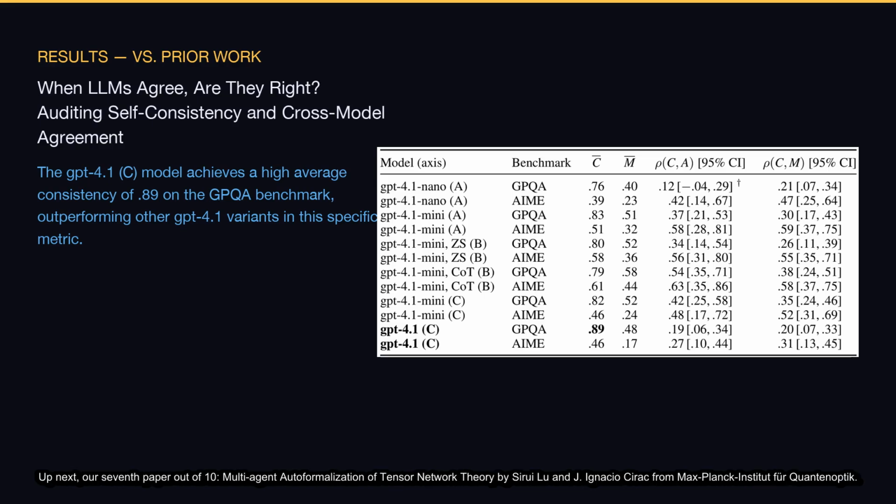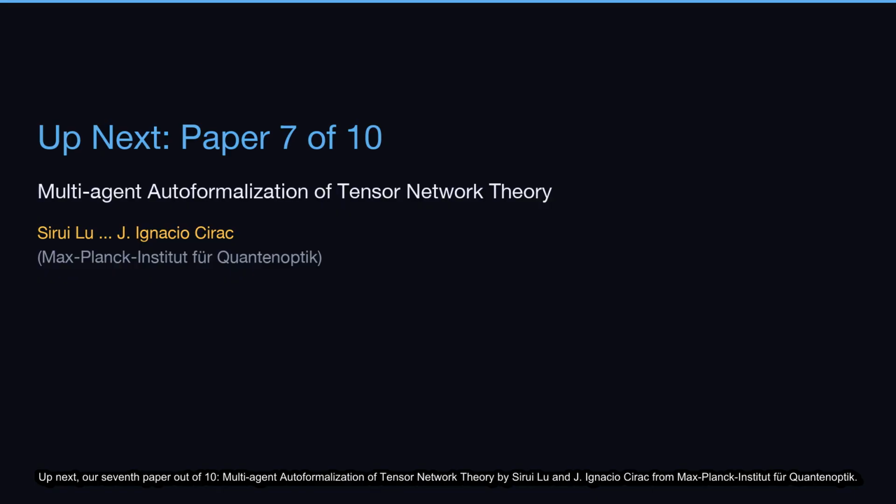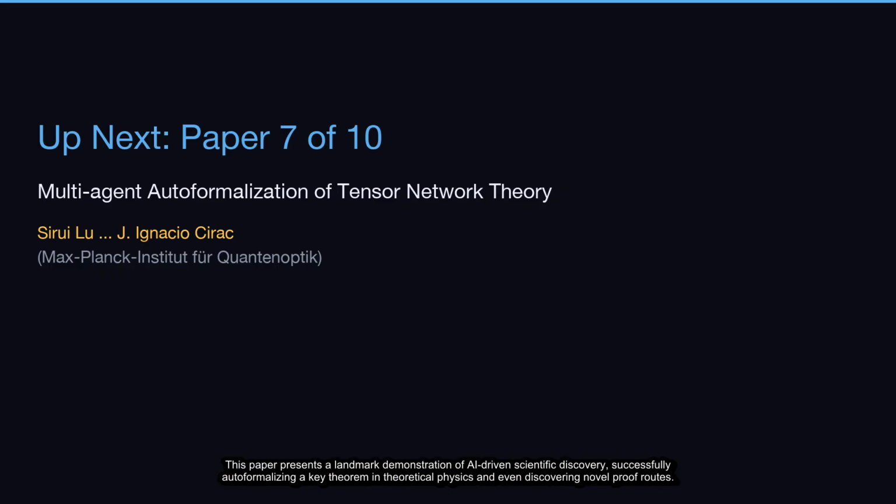Up next, our seventh paper out of 10, Multi-Agent Autoformalization of Tensor Network Theory by Sirui Liu and J. Ignacio Cirac from Max Planck Institute for Quantum Optics. This paper presents a landmark demonstration of AI-driven scientific discovery, successfully autoformalizing a key theorem in theoretical physics, and even discovering novel proof routes. Let's break down its key contributions.